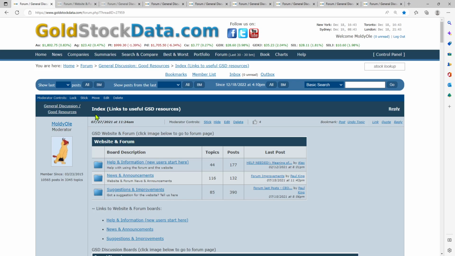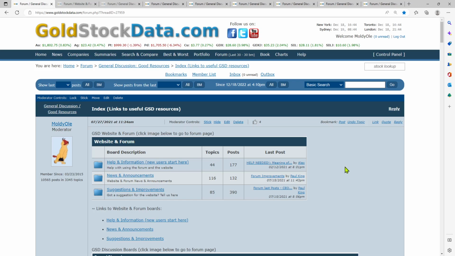All right, so I mentioned this index that I created to all of the discussion boards and articles and whatever that have been posted. The main reason I created this is there is this feature here, bookmarks. I started bookmarking references in 2019, long after I became a member, so I missed a whole lot to begin with, just because I wasn't making effective use of the capabilities.